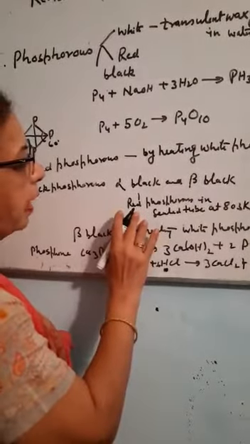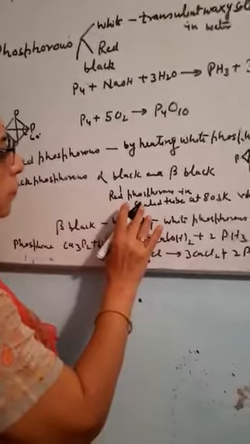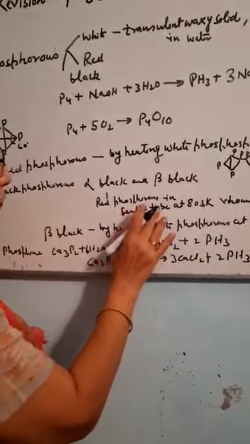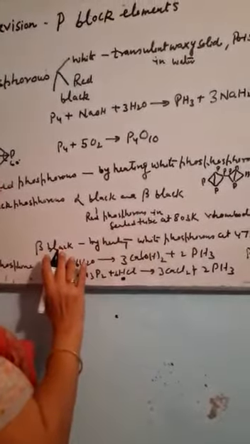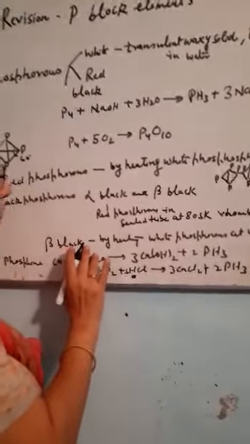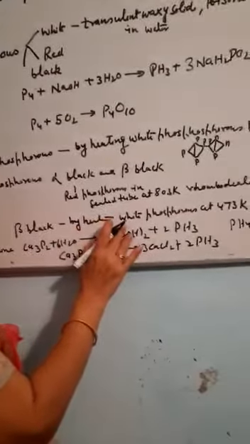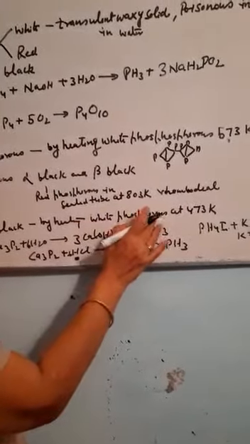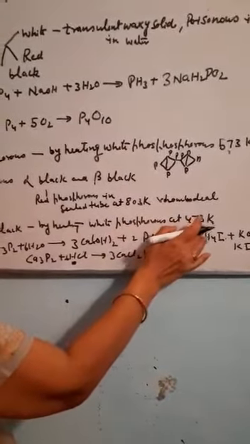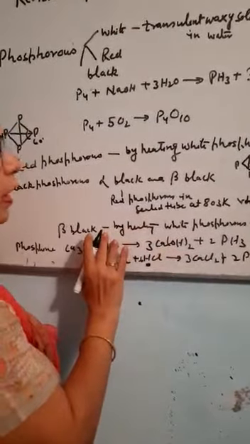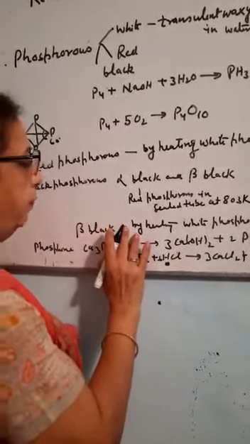Its crystals are rhomboidal in shape and it is insoluble in water. Then there is beta black phosphorus. It is obtained by heating white phosphorus at 473 Kelvin. It does not even react with air.